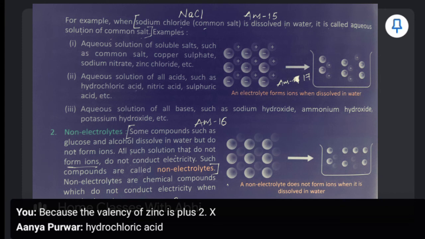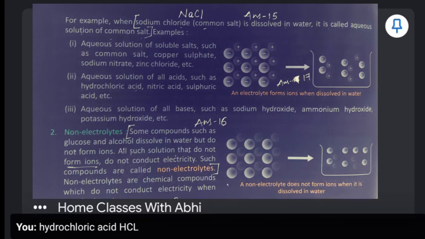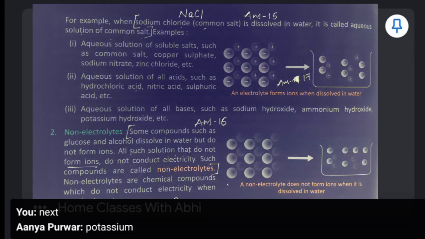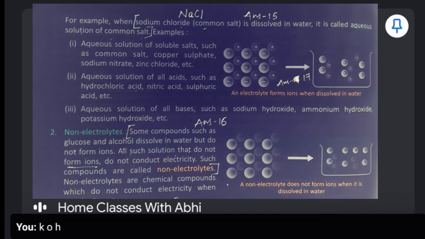Hydrochloric acid, HCl. Next, potassium hydroxide, KOH. It is potassium hydroxide, right?